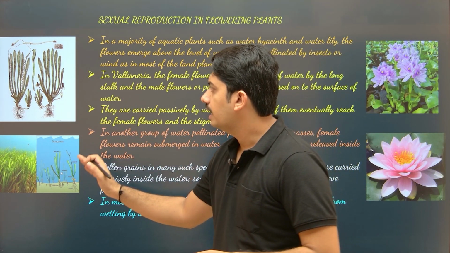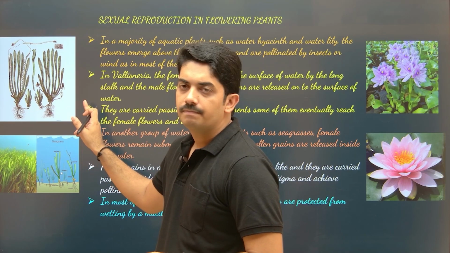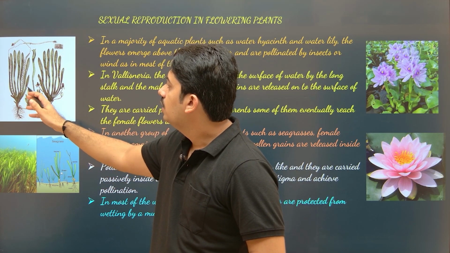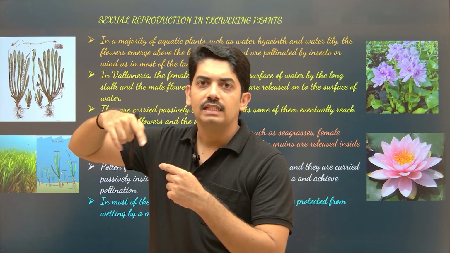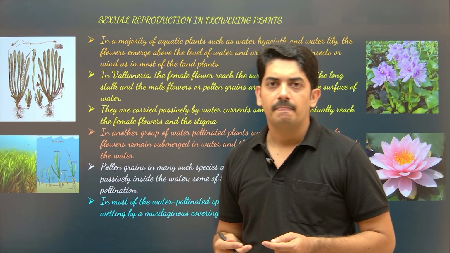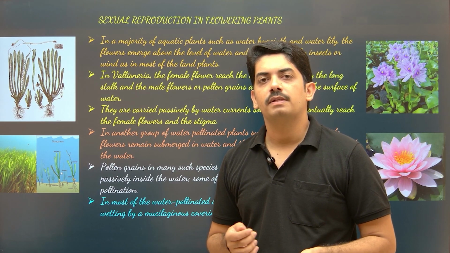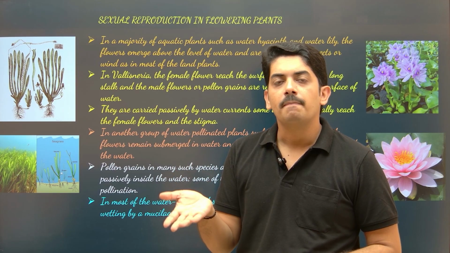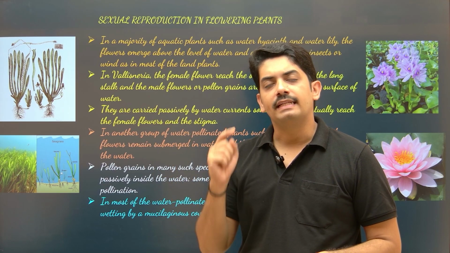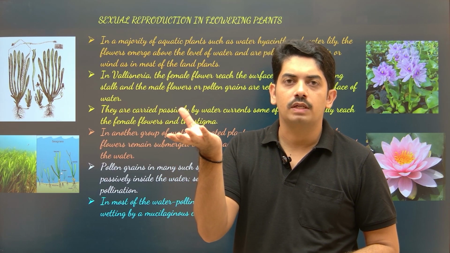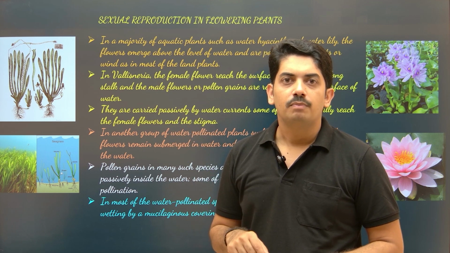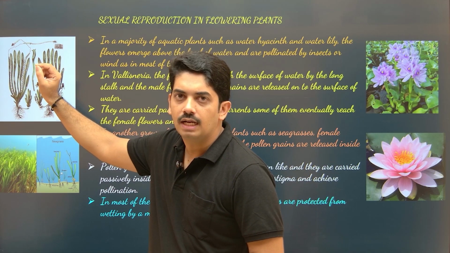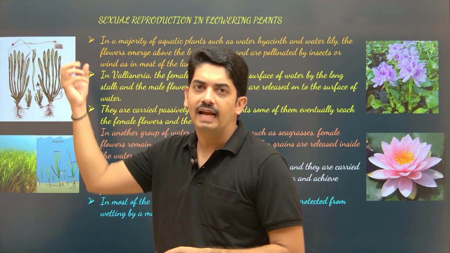Now here if you come and observe, this is the Vallisneria. Just observe the female flowers, how beautiful they are. Look at their stalk of the flower. It is like a spring. Why? Sometimes what happens, surface of the water will go down. Sometimes because of rush of water level will increase. But the intention of the flower is to reach the surface of water in order to get pollinated by the pollen grains. So this spiral arrangement of floral stalk help the flower to adjust their height according to the level